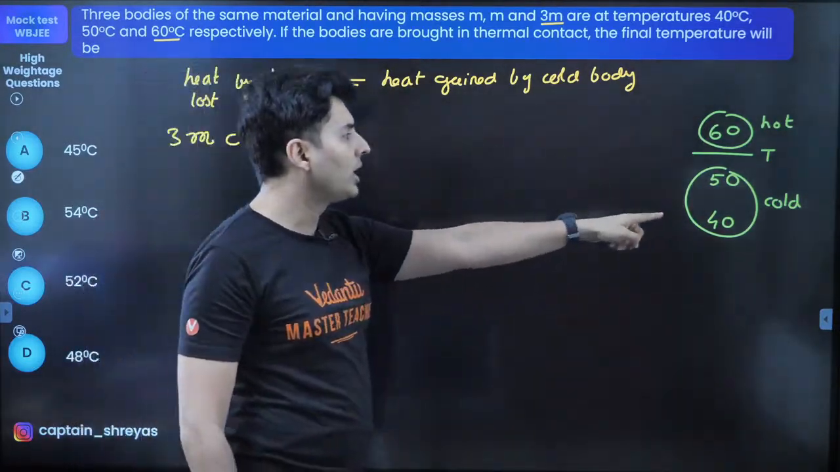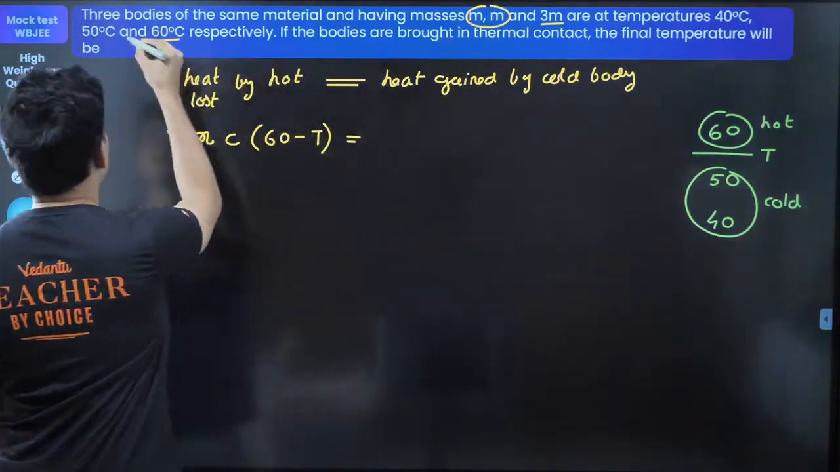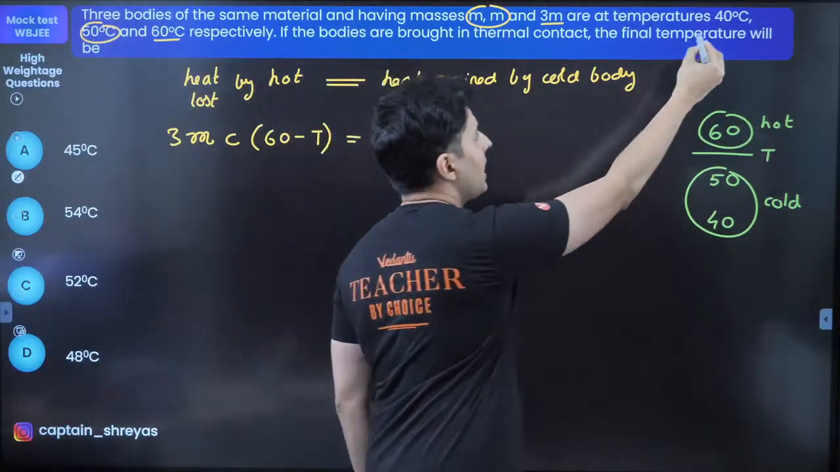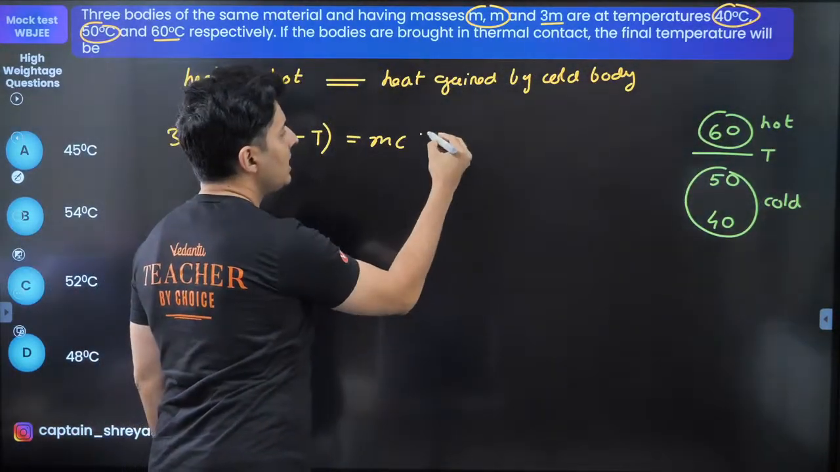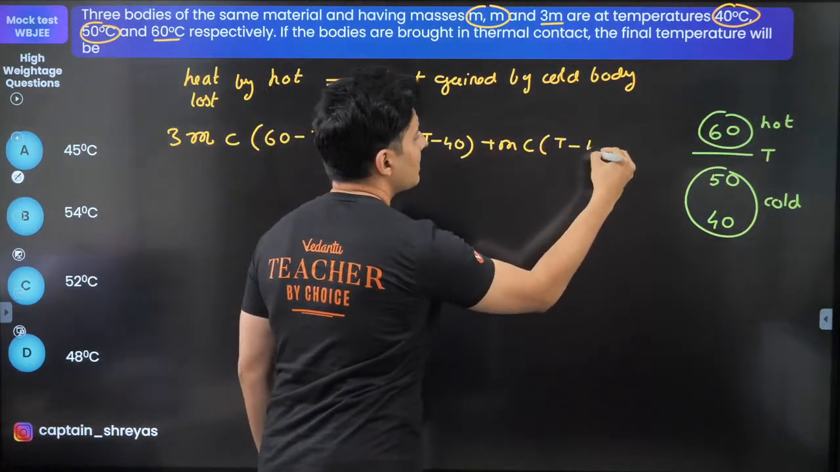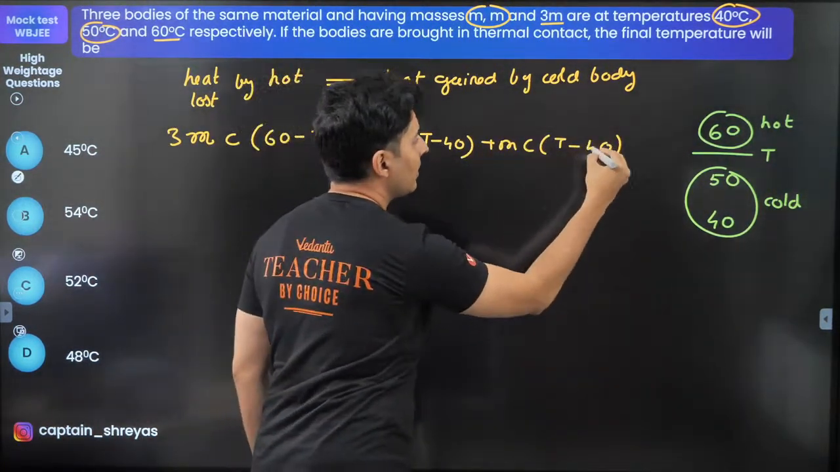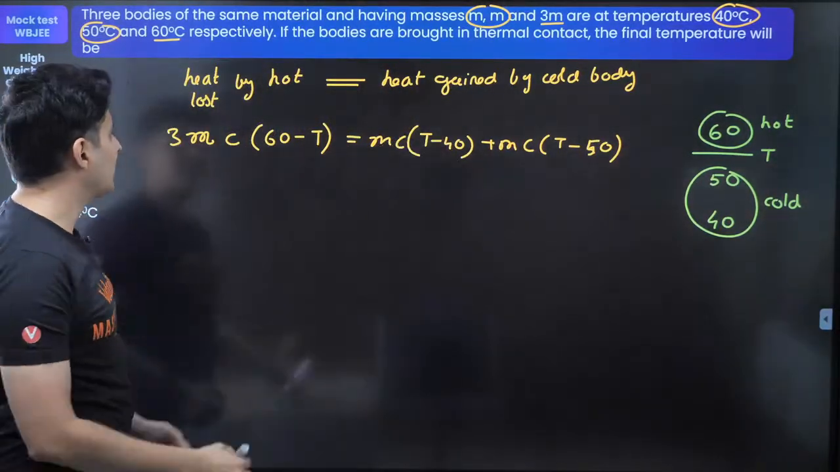Heat gained by the cold body. These two are the cold bodies. The masses are m and m, they have temperatures 50 and 40. You can see that right over here. So mc(T minus 40) plus mc(T minus 50). Sorry, that's 50 because the other temperature is 50. That's it. Now m and c get cancelled.